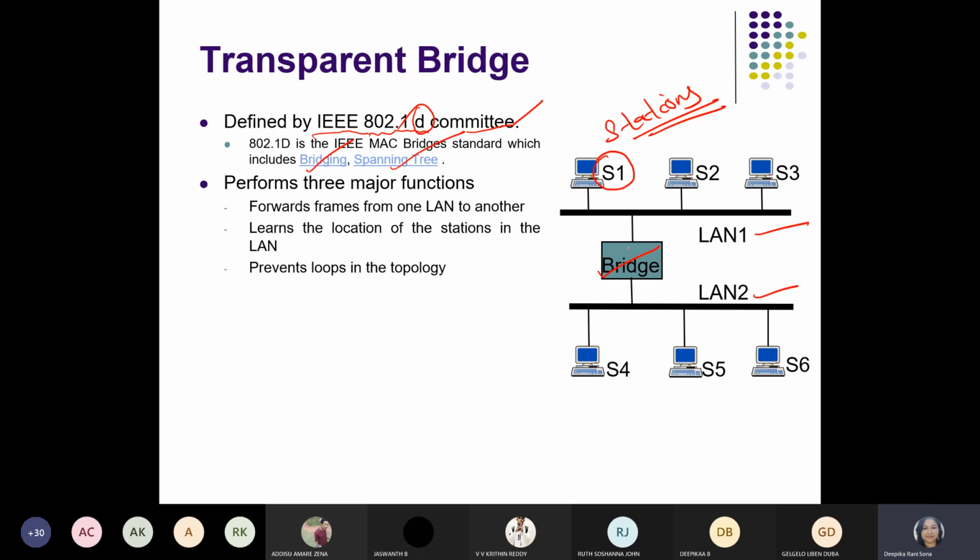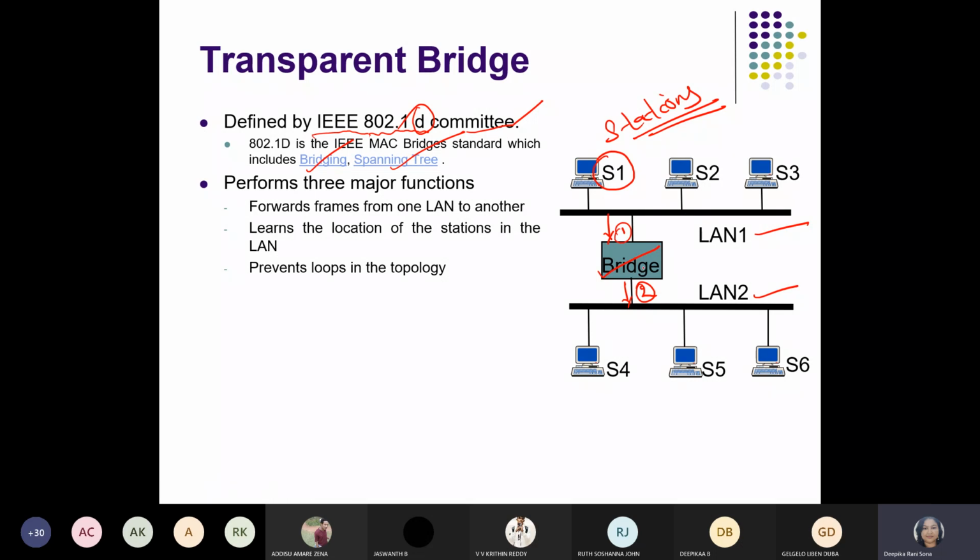Now we have placed a bridge in the middle, in between the two LANs. This bridge carries port numbers. The incoming port number is 1, and the outgoing port number is 2. Whatever frames enter the bridge will come through port 1, and they will leave to the destination LAN, that is LAN 2, through port 2 only. So these are the port numbers. We have to specify how the frames arrive through the bridge and how they exit from the bridge.